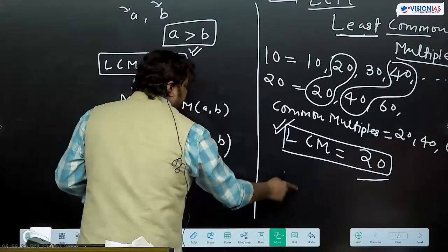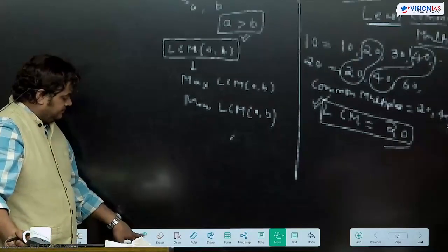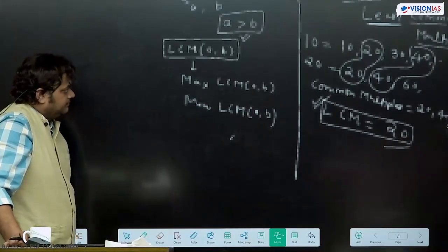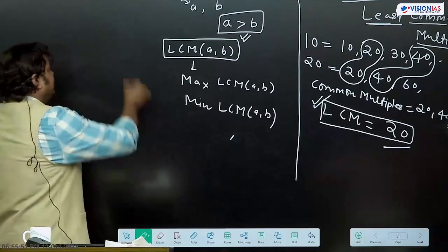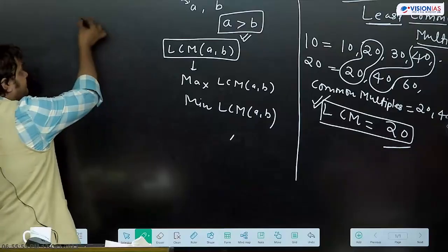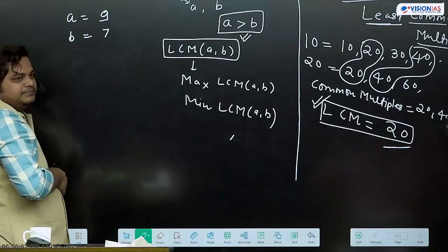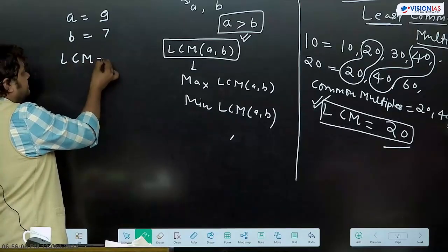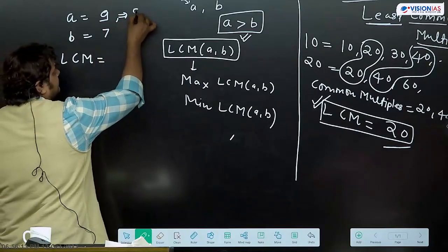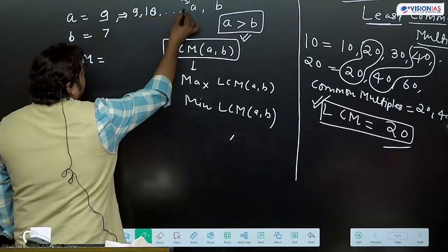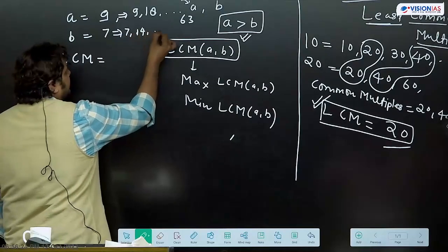Try to think. If I take this way, if A, B की value, if I am taking A की value 9, B की value 7, what will be the LCM? कितना जाएगा? 9 के मल्टीपल्स वी नीड टू चेक. 9 का टेबल टिल 63. 7 का टेबल 7, 14 till 63.